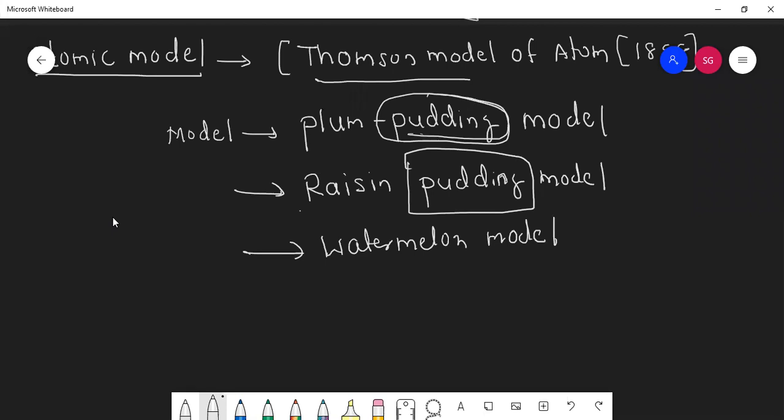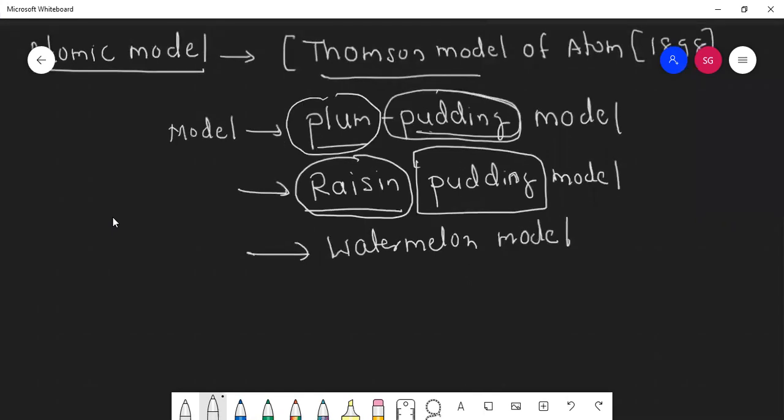Do you know what raisin is? Raisins means kismis. And plum is one fruit. Pudding means it is a sweet dish, like kheer, even more thick than kheer.